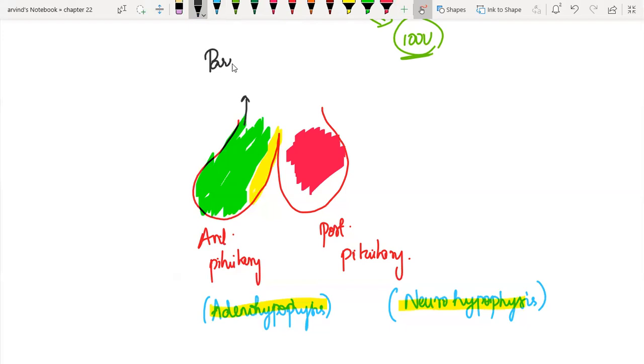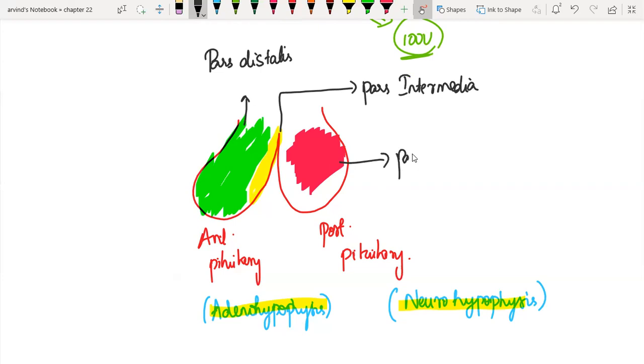One is called the pars distalis. The middle thin yellow portion is called the pars intermedia, which is almost not found in humans. According to evolutionary history, it has been said that we have got something called pars intermedia. The posterior pituitary was referred to as pars nervosa, maybe because it is under axonal transport, the name pars nervosa came. So we have got 3 subdivisions, 2 in the anterior pituitary and 1 in the posterior pituitary.